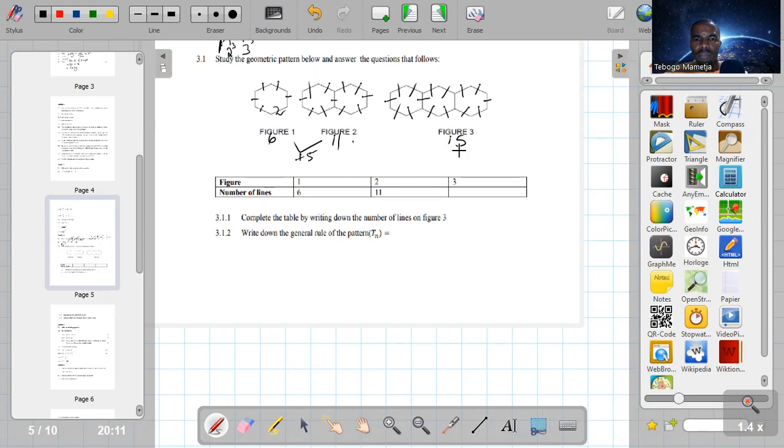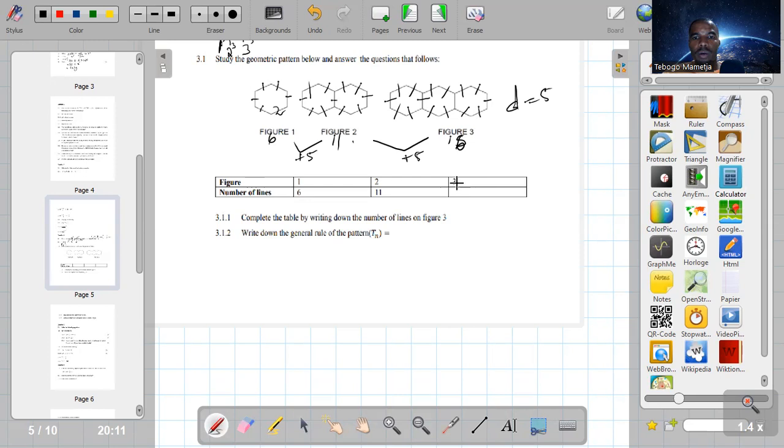Let me confirm this one. It's going to be 11 plus 12, 13, 14, 15, 16. So this is supposed to be 16, guys. So it's plus 5. They add 5 lines each time. Since they're adding the same number, it means there's a common difference there, which is 5.